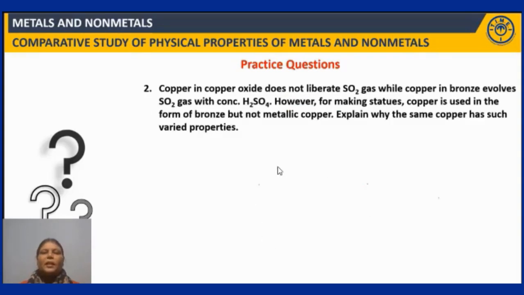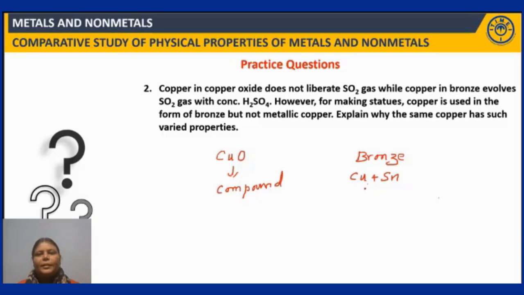Copper in copper oxide does not liberate sulfur dioxide gas, while copper in bronze evolves sulfur dioxide gas with concentrated H2SO4. Okay, if you write the formula of copper oxide, it is CuO, whereas bronze is a mixture of copper and tin. Right? So, this is a mixture, whereas this is a compound. And you have learned that in compounds, elements do not retain their chemical properties.